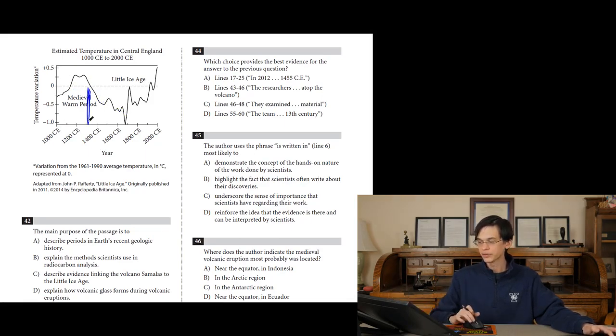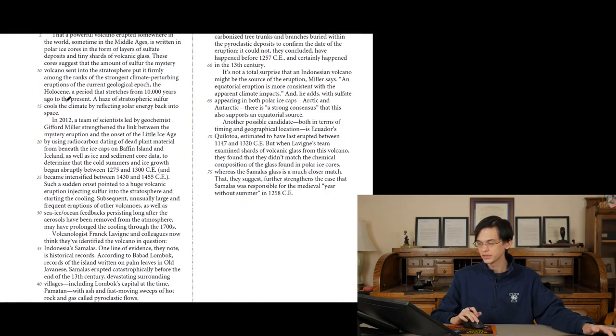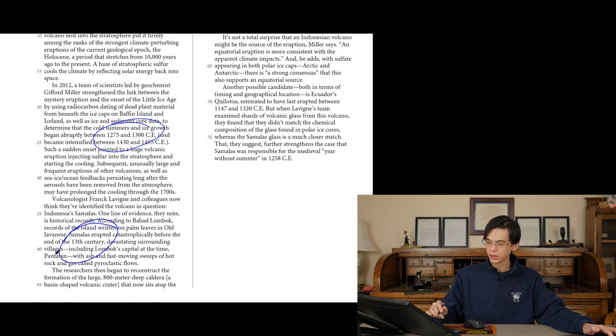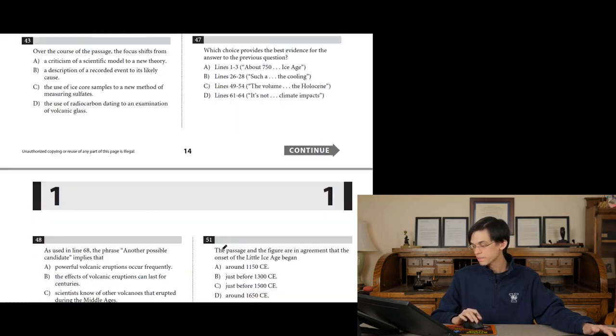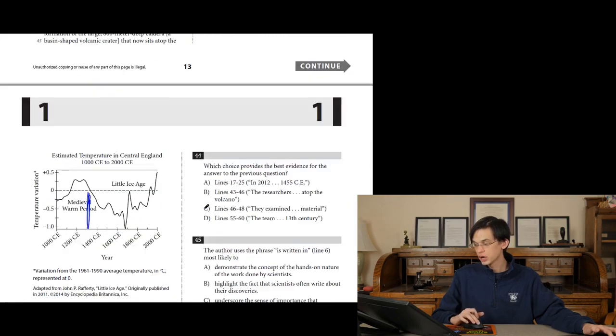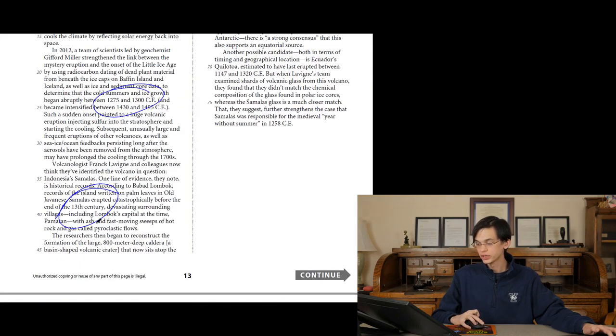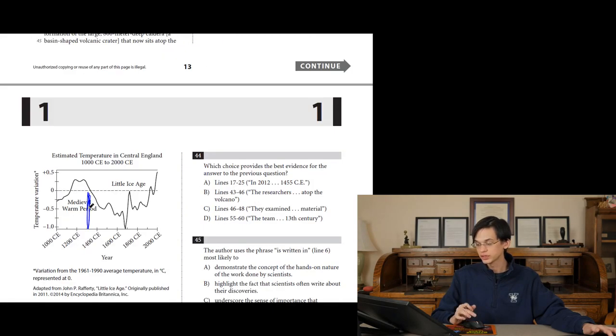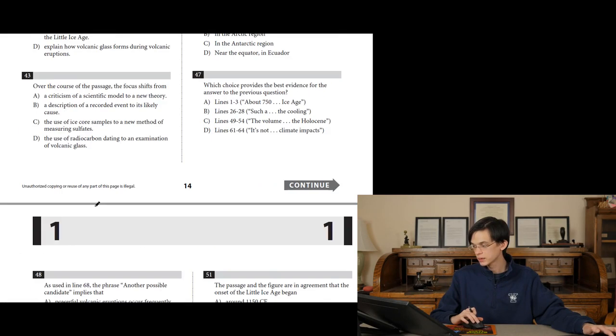It happened roughly around 1300, right? Roughly 750 years ago, between 1275 and 1300, right? End of the 13th century, end of the 1200s. So just before 1300, yeah, maybe. 750 years ago was 1250, 1275 to 1300, end of the 13th century, end of the 1200s. I like that. It ends a little bit before 1300 here. I think the graph is in agreement with that.